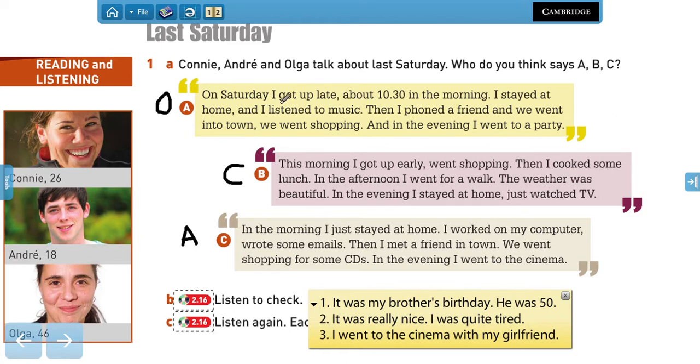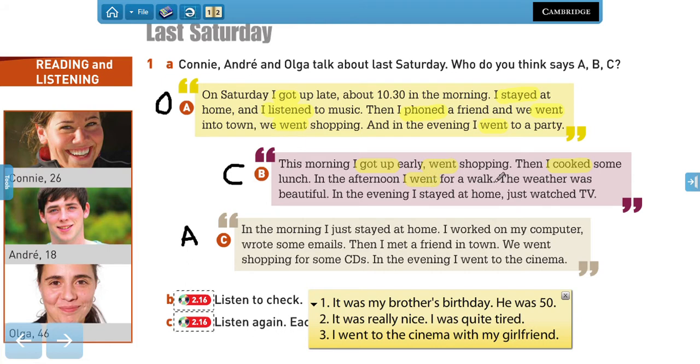Now, what we have here is that we have verbs in past, right? So you know that in present we say I get up late, but in the past we have to change these verbs. The same as with stayed. What else? Listened, phoned, went, went again, and went again, right? Now, in this case, we have the verbs got or got up, right? Went shopping, cooked,